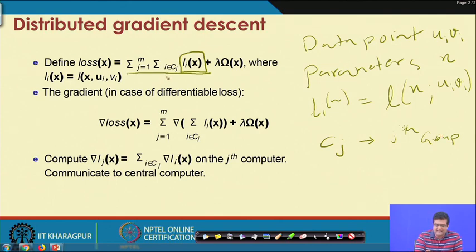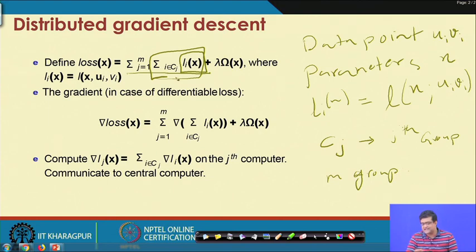For all the examples i in the jth group, this inner term sums up the loss for those data points, and then there are m groups. So the outer sum sums up over the groups.